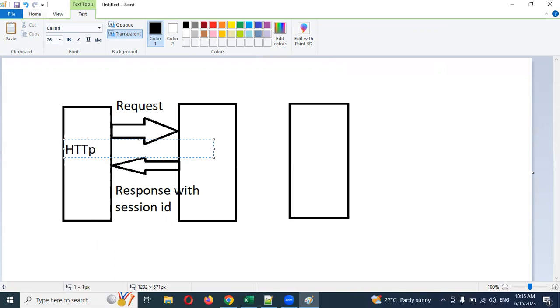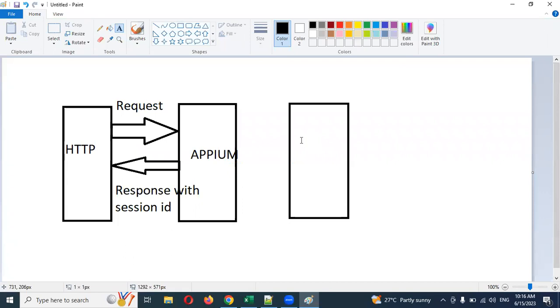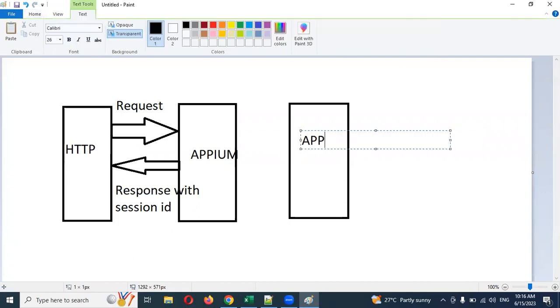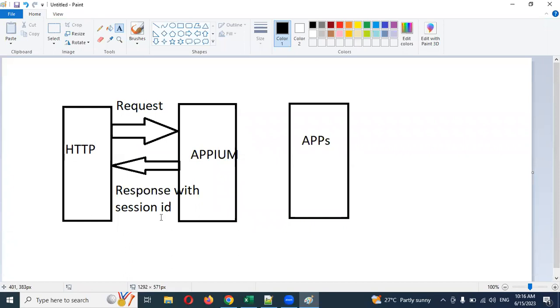Here it is basically HTTP between the client and Appium, and Appium to the apps. Now the session ID that comes back, based on that session ID, the client again makes a request, and the request with the session ID goes to the Appium server, and from the Appium server to the apps. This is the way it goes.